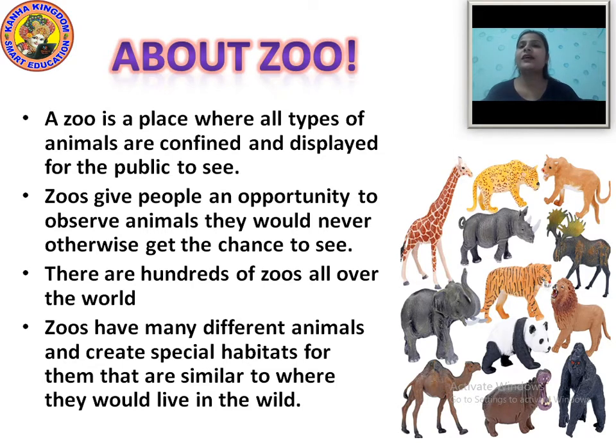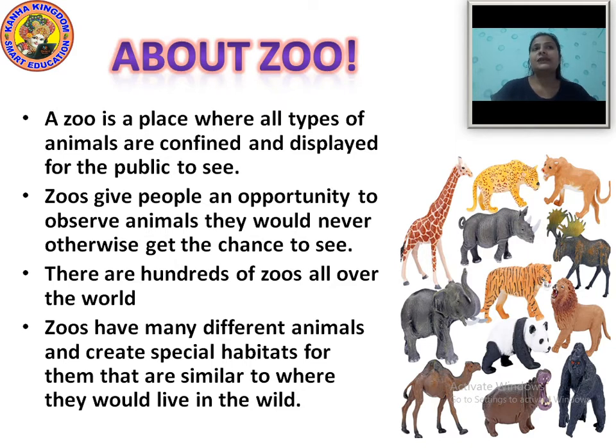It means they keep them in a very small place, okay. They keep one animal in that small space, and they display it to the public, okay. Display means where the public can see, okay. To put something in a place where people will see it, okay. So they keep the animal in that place where people will see it, okay.